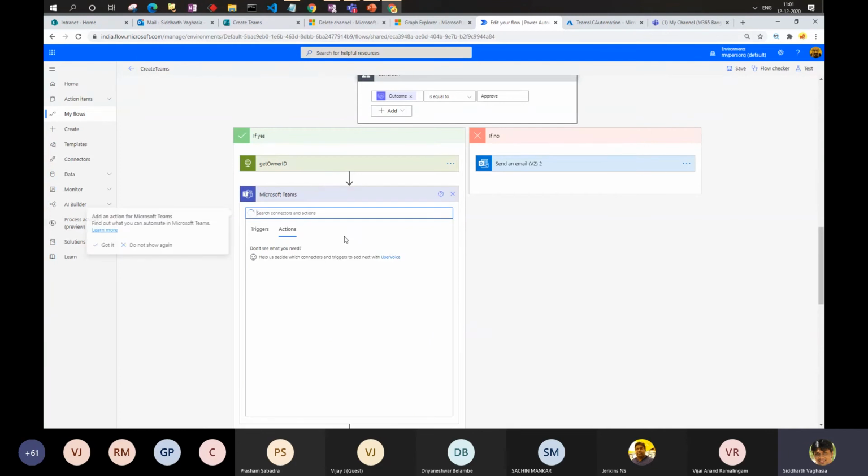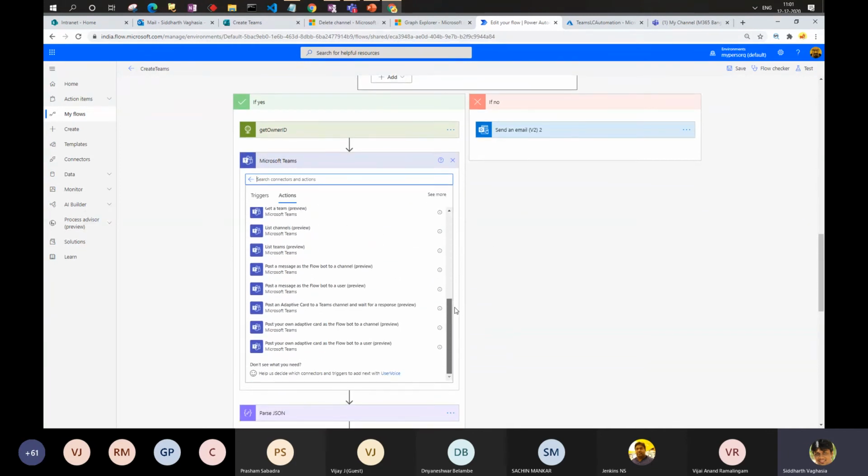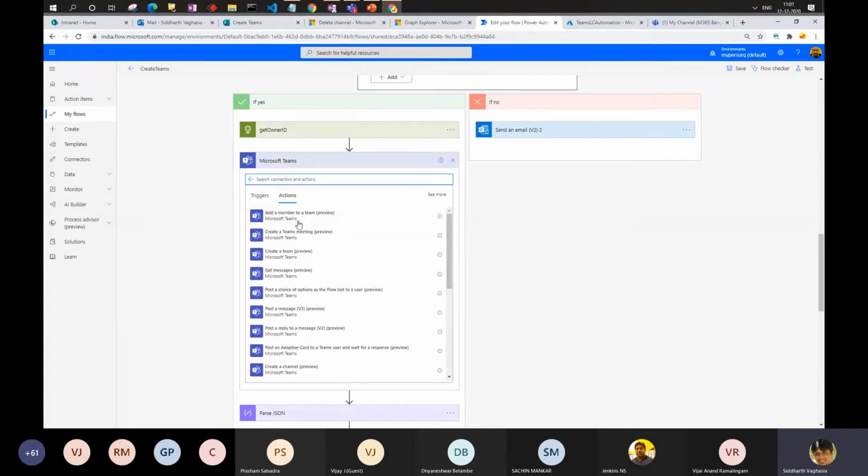If you go to actions, there are certain Teams actions which are already available, which you can use. But to highlight, there might be a situation wherein you might not be able to find an action which is available out of the box in the Power Automate designer. Then you can use the Graph API endpoint using the Azure app registration.